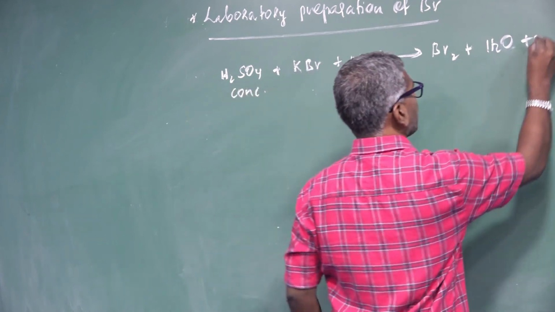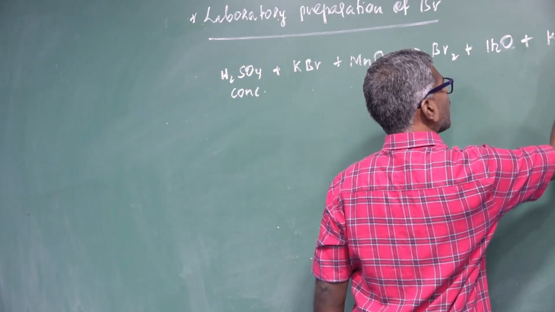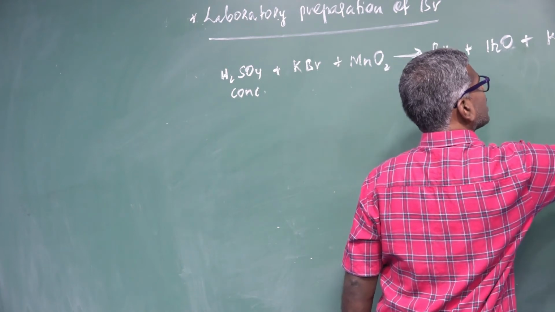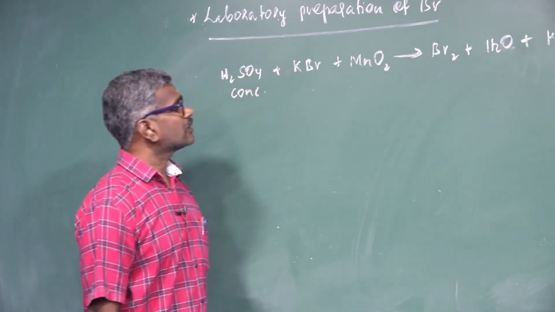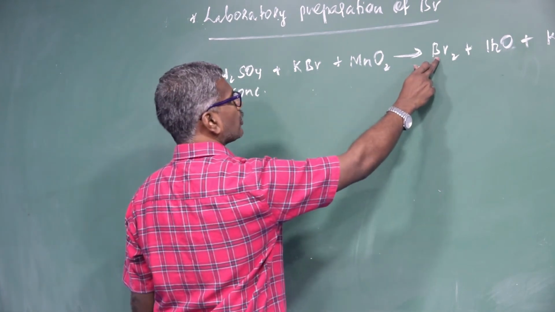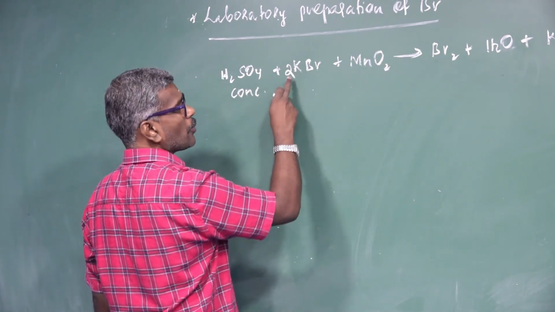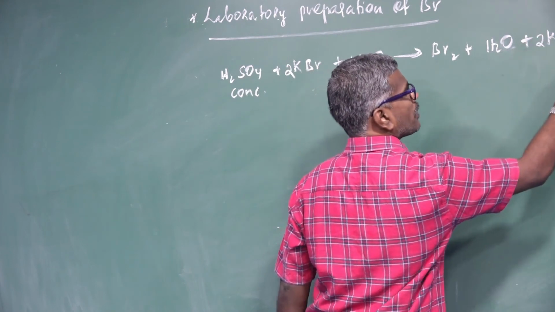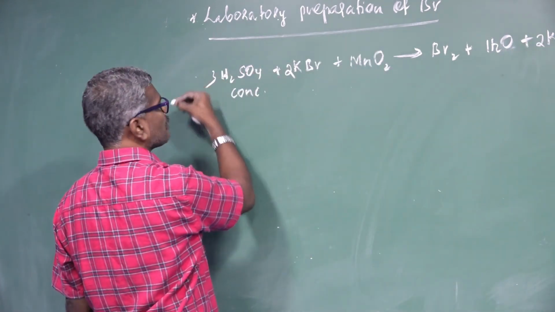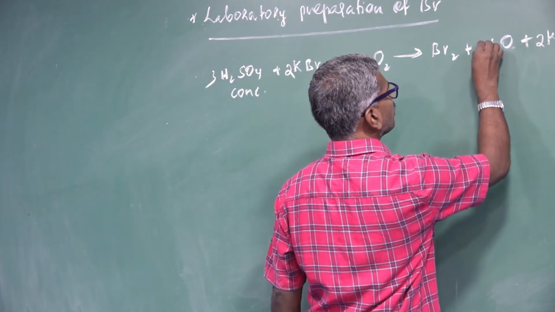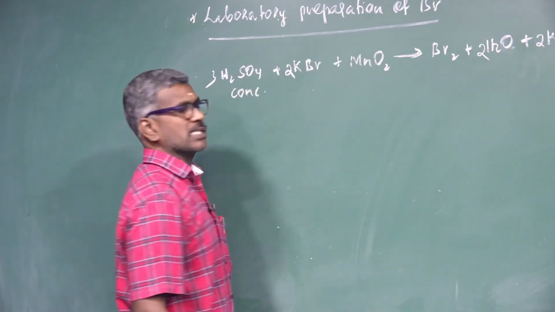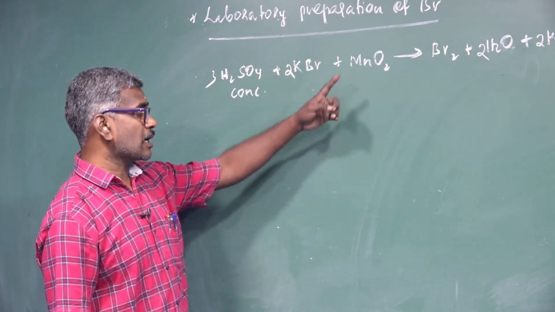Potassium reacts with the sulfate, that is, potassium bisulfate, and MnSO4. These are the equations. Here common bromine, 2 bromine, here 2; common potassium, 2 potassium; common sulfate, 3 sulfate, 3 times; common hydrogen, 6 hydrogen, here 2, here 2; common oxygen is 2 oxygen. This is the laboratory preparation of bromine.